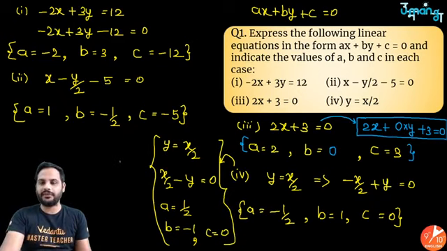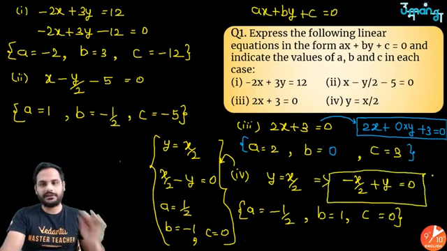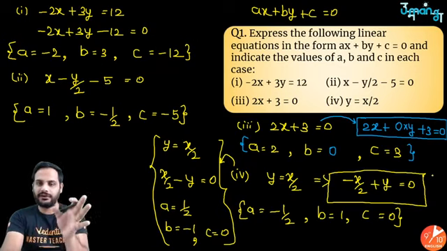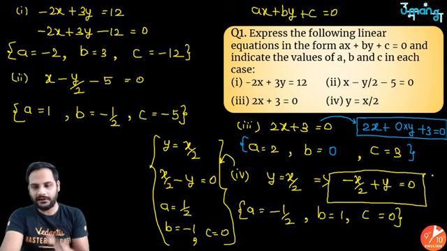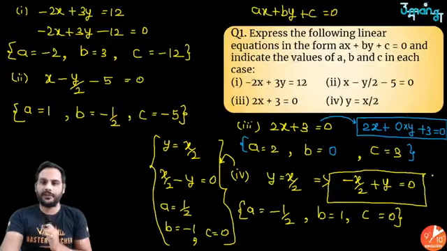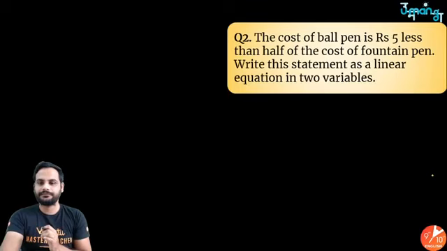That is very important. Suppose as I have written here, minus x by 2 plus y equal to 0. So if I write it, then they understood, okay, I have done the transposition in this manner, and that is how I have got my coefficients. Okay, next question, let's see that.